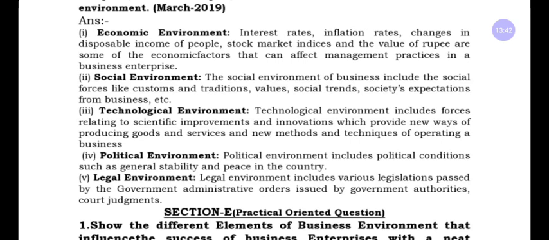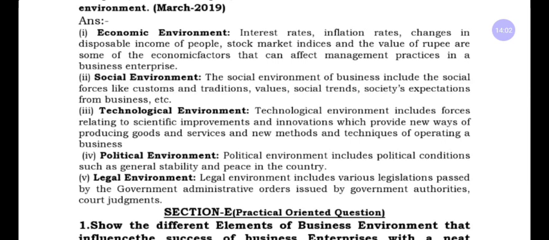In this topic you may also expect a 1 mark question: give an example for economic environment, or for social environment, technological environment, political environment, legal environment. Let us see the second point, social environment.